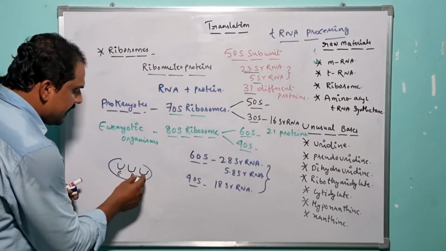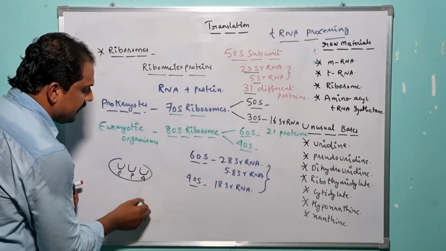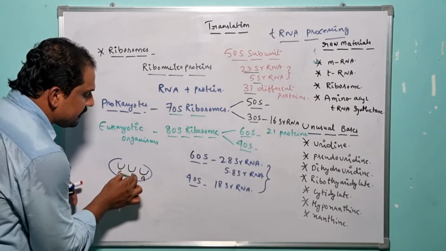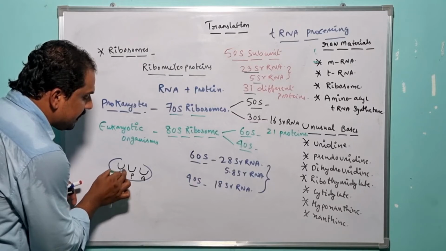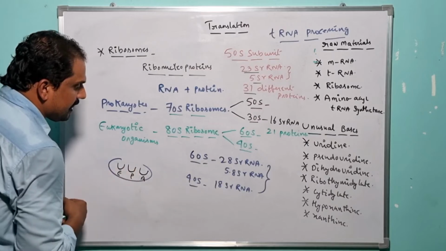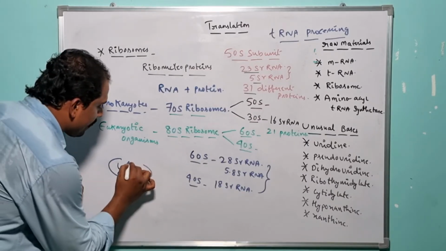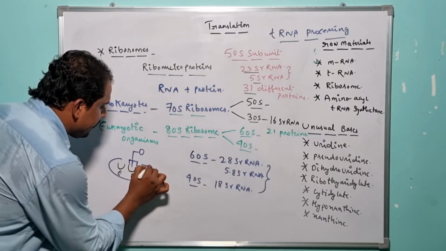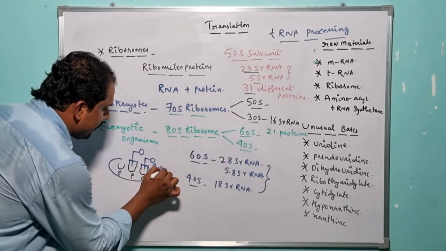So here the A site is the specialized site for the recruitment of what? Amino acid tRNA. The A site of the smallest subunit of the ribosome is the specialized site for the recruitment of amino acid tRNA. And the P site is the specialized site responsible for the recruitment of what? Initiated tRNA or the peptidyl tRNA. So let us assume this is the initiated tRNA with its encoding amino acid, and this is the amino acid tRNA with its encoding amino acid.